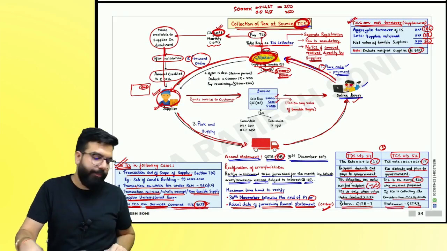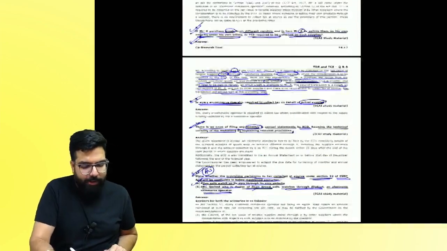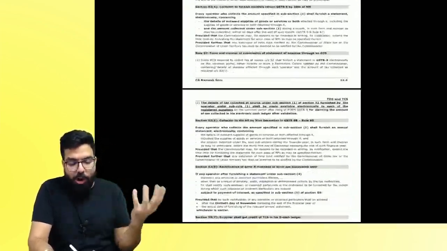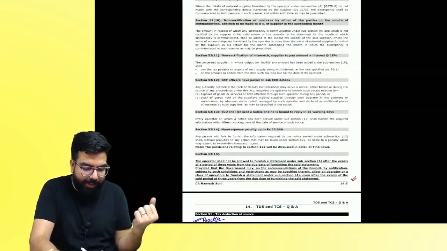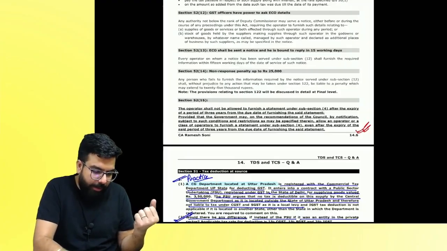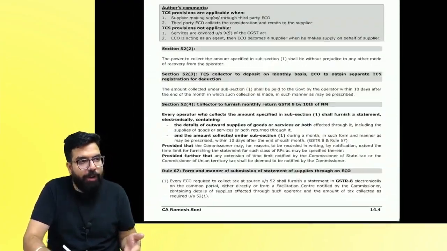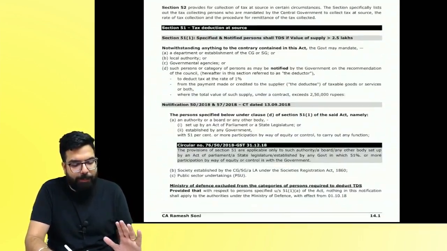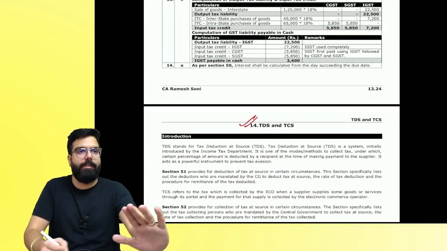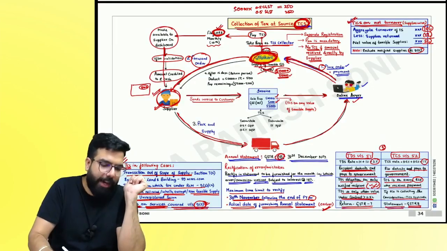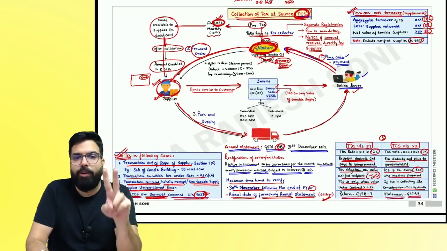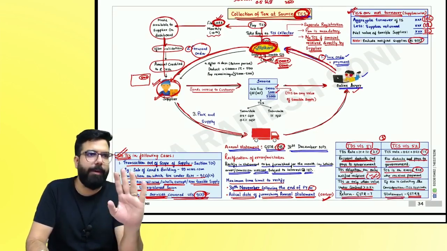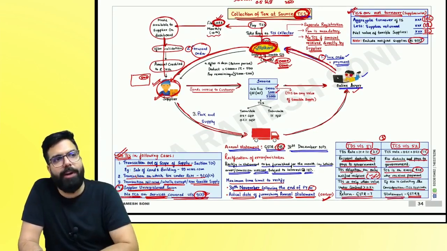Now listen. I have given in your book the law here. Can you see the law? You will be able to see the law over here. This is just for your reading purpose, so that you can read it. Otherwise, you make the chart for TDS and TCS, do the questions, answers and MCQs, that's enough. You will be able to attempt it in the exam. Can we go ahead, everyone?